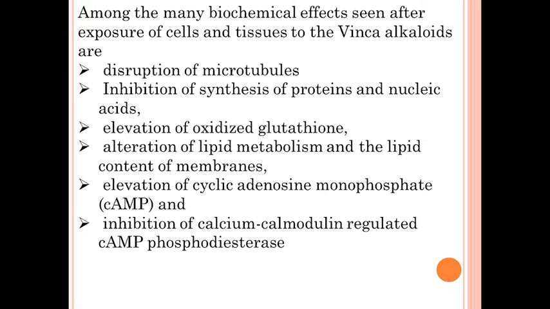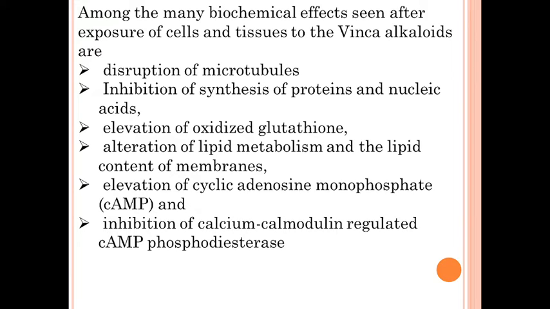Now the next one is inhibition of synthesis of protein and nucleic acid. When we see the central dogma of life, from a DNA template, after transcription it produces mRNA, and from that mRNA, after translation, it synthesizes protein.